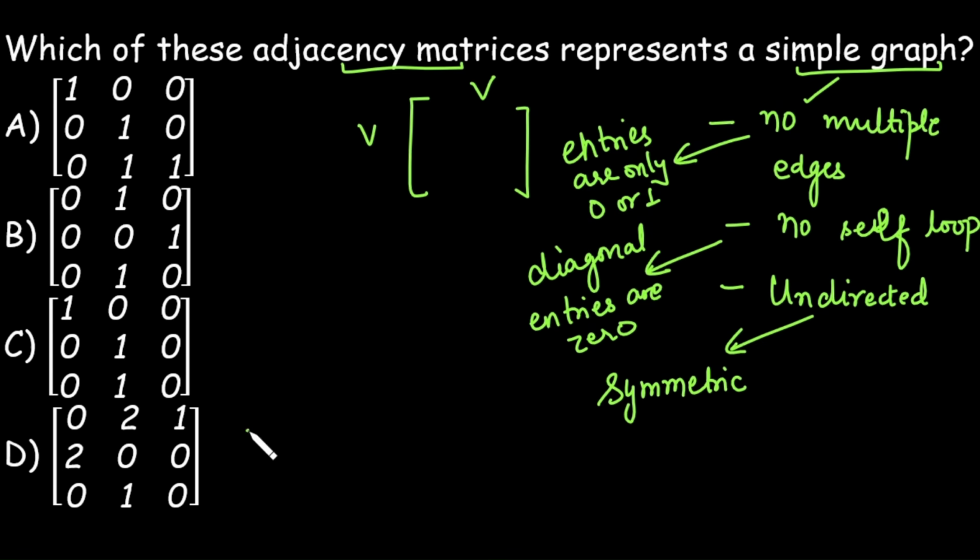So with this, we can directly discard option D because here we have 2. If any diagonal entry is 1, discard that. Only one option is left, that is B. Check whether this is a symmetric matrix. No, it is not a symmetric matrix. So none of the options is correct in this case. In case we had 1 here, we could say that B is the correct option.